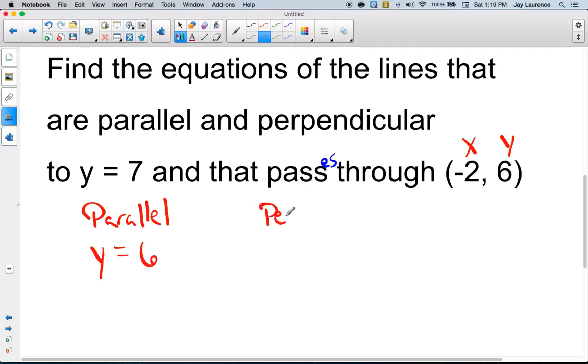To do perpendicular, I must have a vertical line. Vertical lines are perpendicular to horizontal lines. So therefore, since it's vertical, my equation will be x equals. Well, what does x equal? Since it's going through (-2, 6), the x-coordinate must be -2.